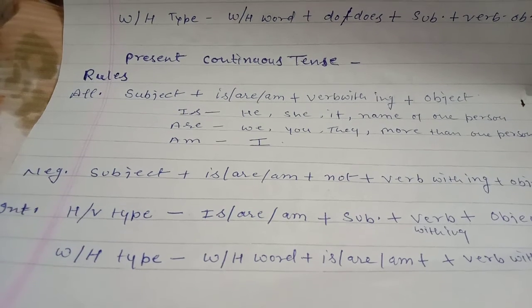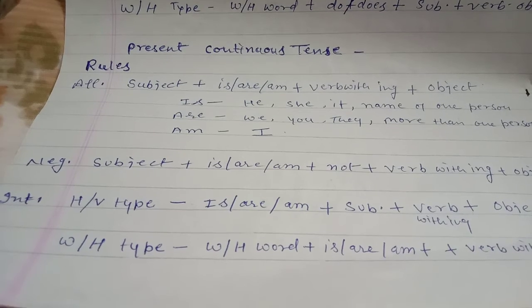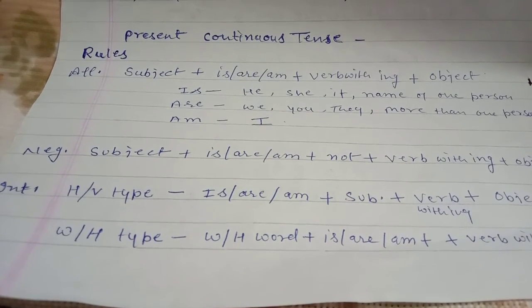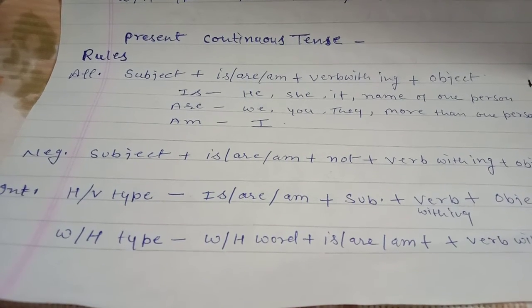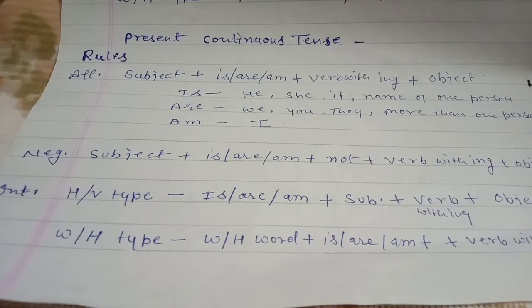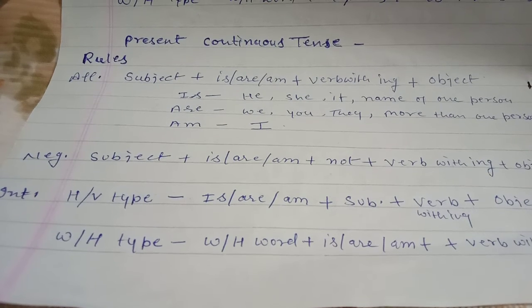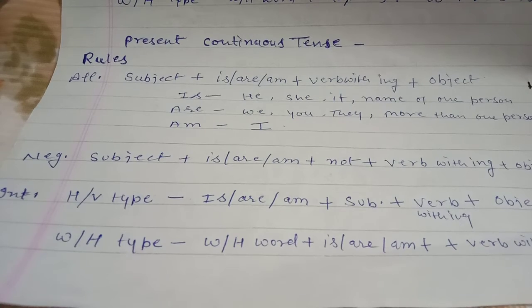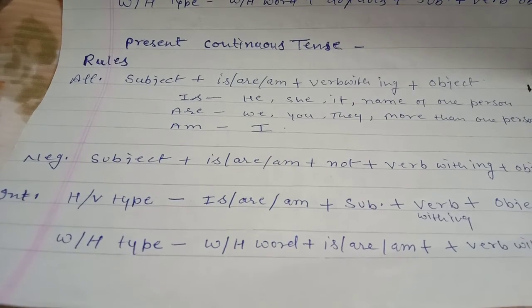For example, in Hindi the sentence is क्या वह अपना कार्य कर रही है, and we will translate it like: is she doing her work. Okay, in this sentence we have used is first. She is a singular pronoun, that's why we have used is. After that she is the subject, doing is the verb with ing, and her work is the object.